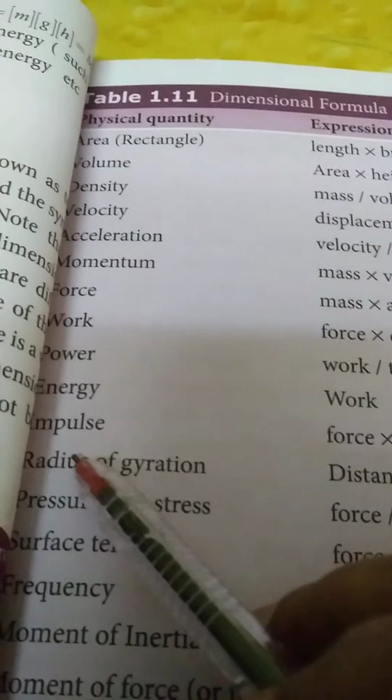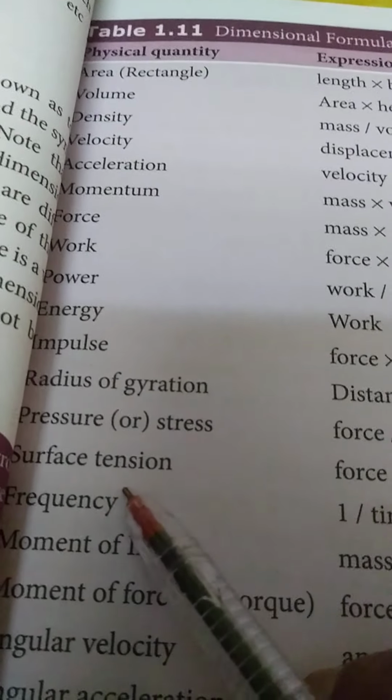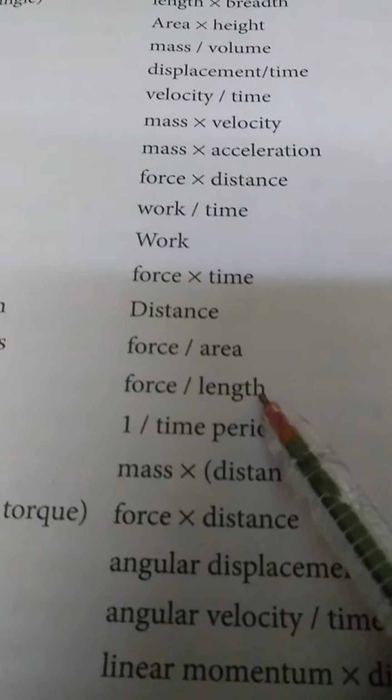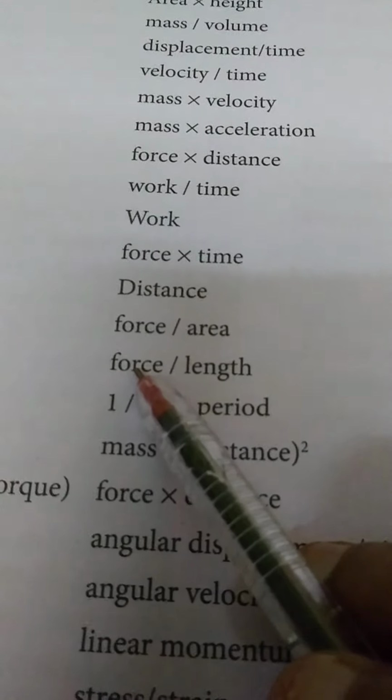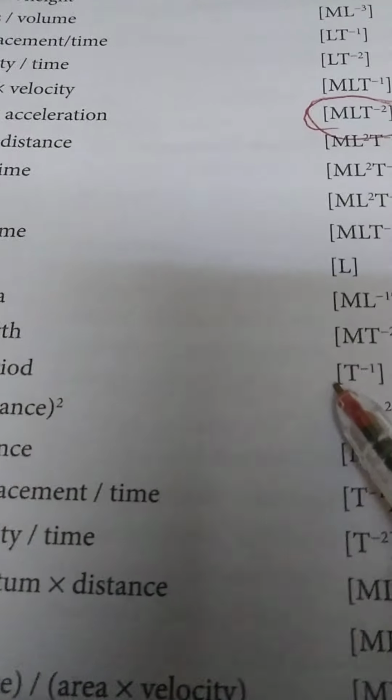Then coming to this. You have impulse, radius, pressure, surface tension. We have learned the definition as force per unit length. Okay, force M L t power minus 2 by L. L and L get cancelled, it becomes M t power minus 2.